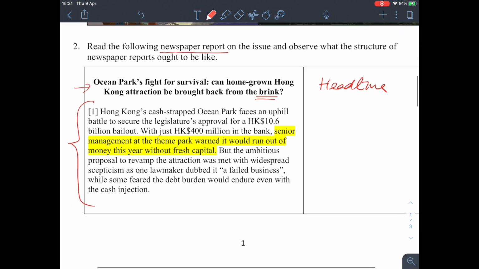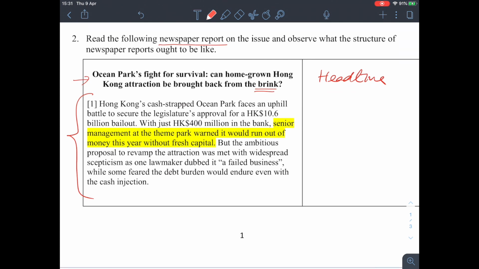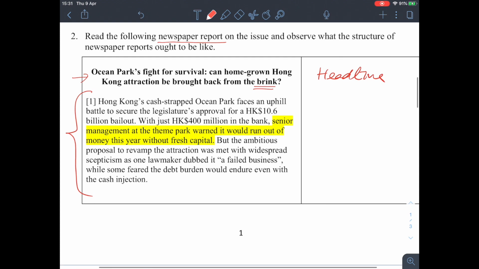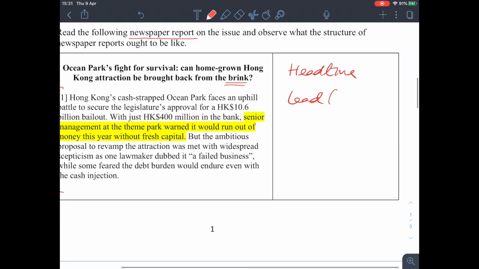Class, what should we have in the first paragraph? First of all, we call this the lead, or the lead paragraph. What should we include here? We should include the most important information regarding this event or issue.